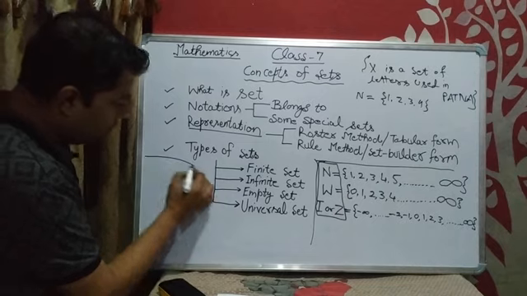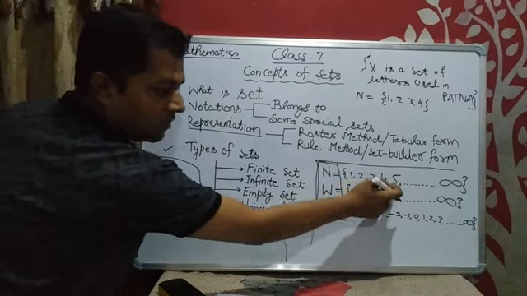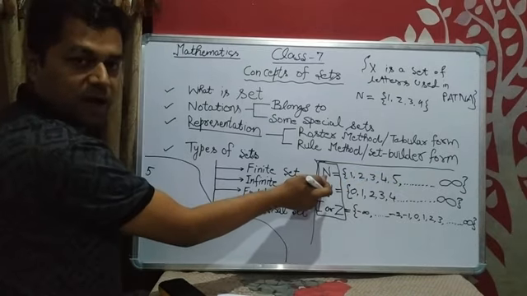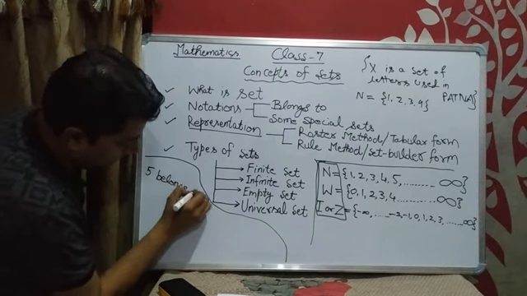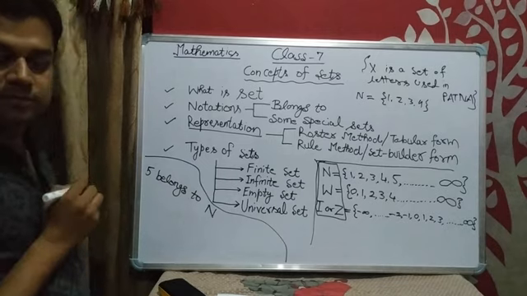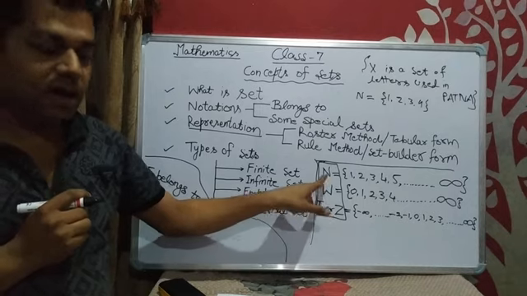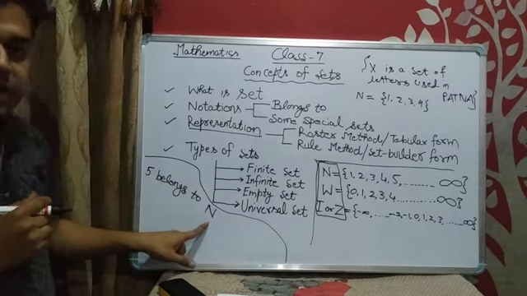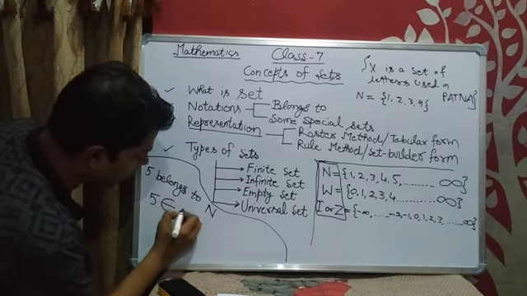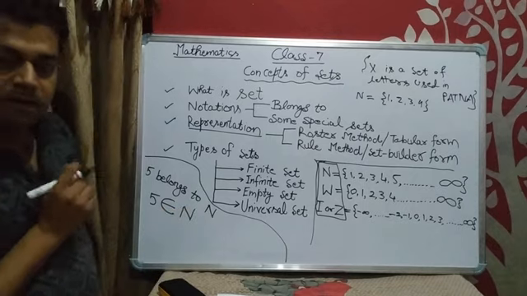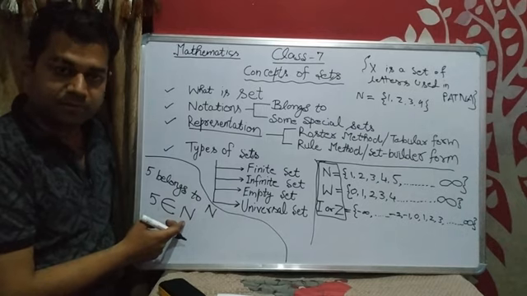So in English we say 5 belongs to the set of natural numbers N. The element 5 belongs to the set N. How will we represent it in mathematical notation? We will write 5 belongs to N. This is the element 5 and it belongs to the natural numbers.